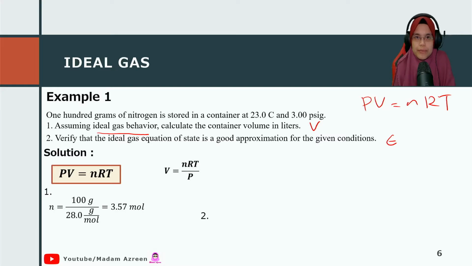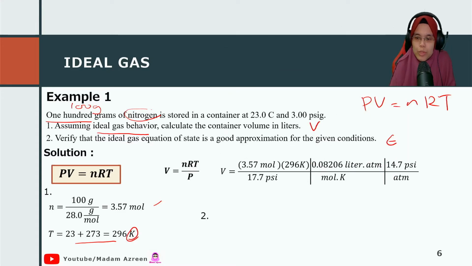We have to find the number of moles, because it's given here as 100 gram, which is a mass, and we already know the molecular weight of nitrogen, so we can find the moles of nitrogen. Then we have to be careful with the unit of the temperature. We use Kelvin, so we need to convert from degree C into Kelvin.